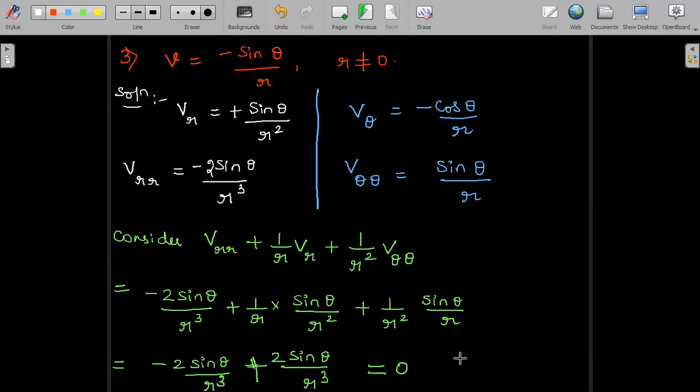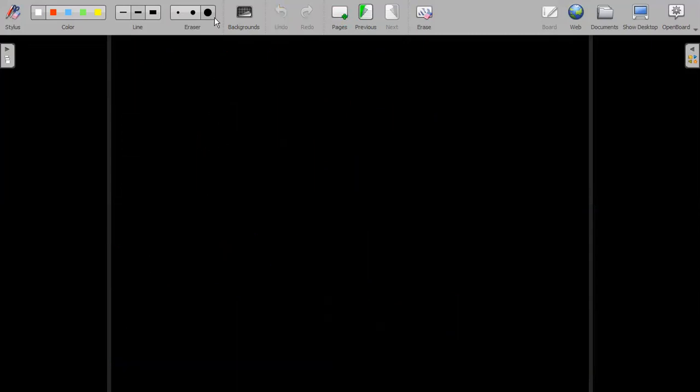Since we had considered v_rr plus 1 by r v_r plus 1 by r square v_theta theta, and we have arrived at it being equal to 0, can we conclude that v is harmonic? v is satisfying the Laplace equation, no? So we can conclude v is harmonic, which is the first part of the problem. Now, the second part of the problem is to find its harmonic conjugate u.